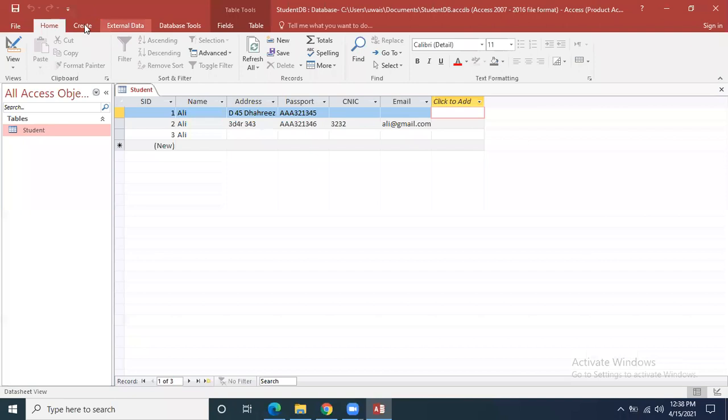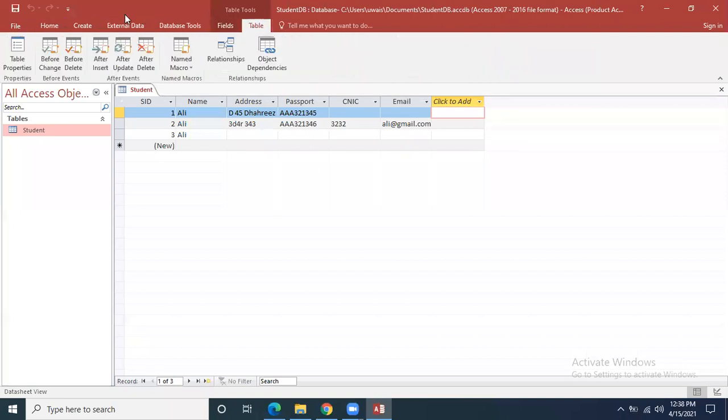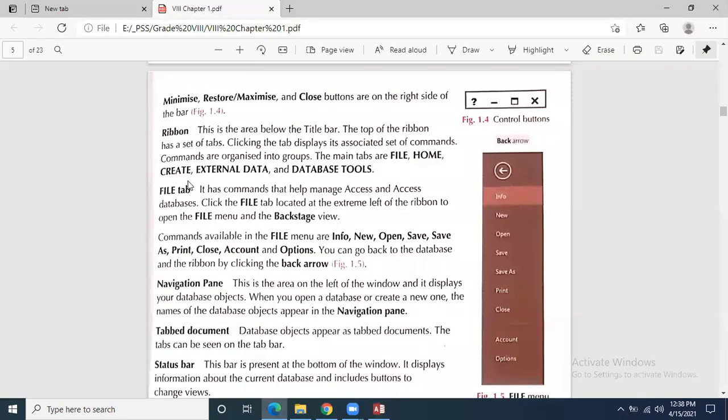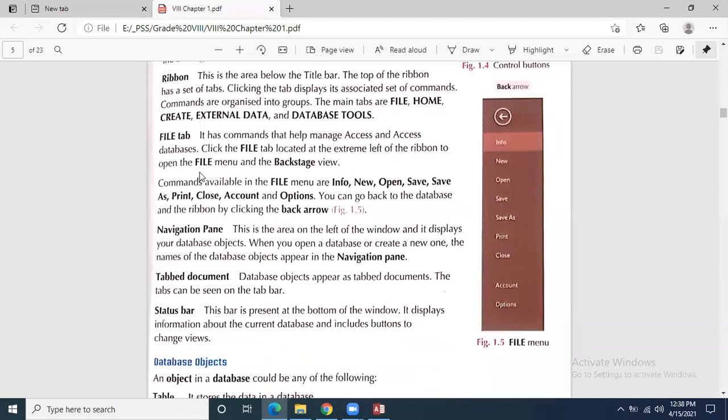When you open the ribbon, you become able to see the commands available in that particular ribbon. This is the area below the title bar. The top of the ribbon has a set of tabs. Clicking the tab displays its associated sets of commands which are available. So we have to see different commands, over here available, and we will go through them.